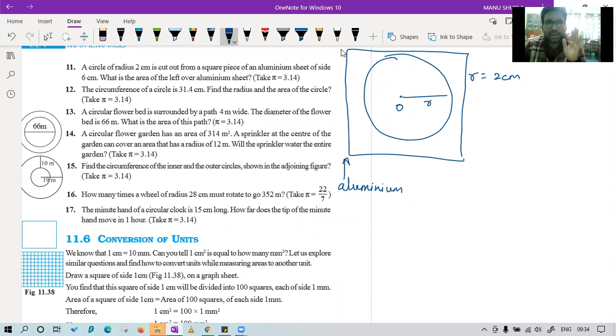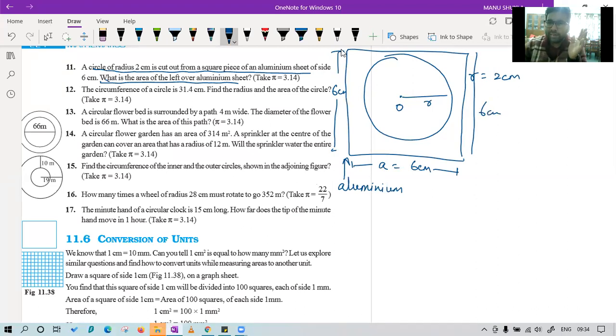Okay. They are saying a circle of radius 2 centimeter is cut out from a square piece of aluminum sheet. So you have purchased a square sheet of aluminum and you are cutting the circle out of it. They are saying, what is the area of the leftover aluminum sheet? It is very simple. The side of the aluminum sheet is given to you. A is equal to 6 centimeter. So class, you can see they all are the same, 6 only.